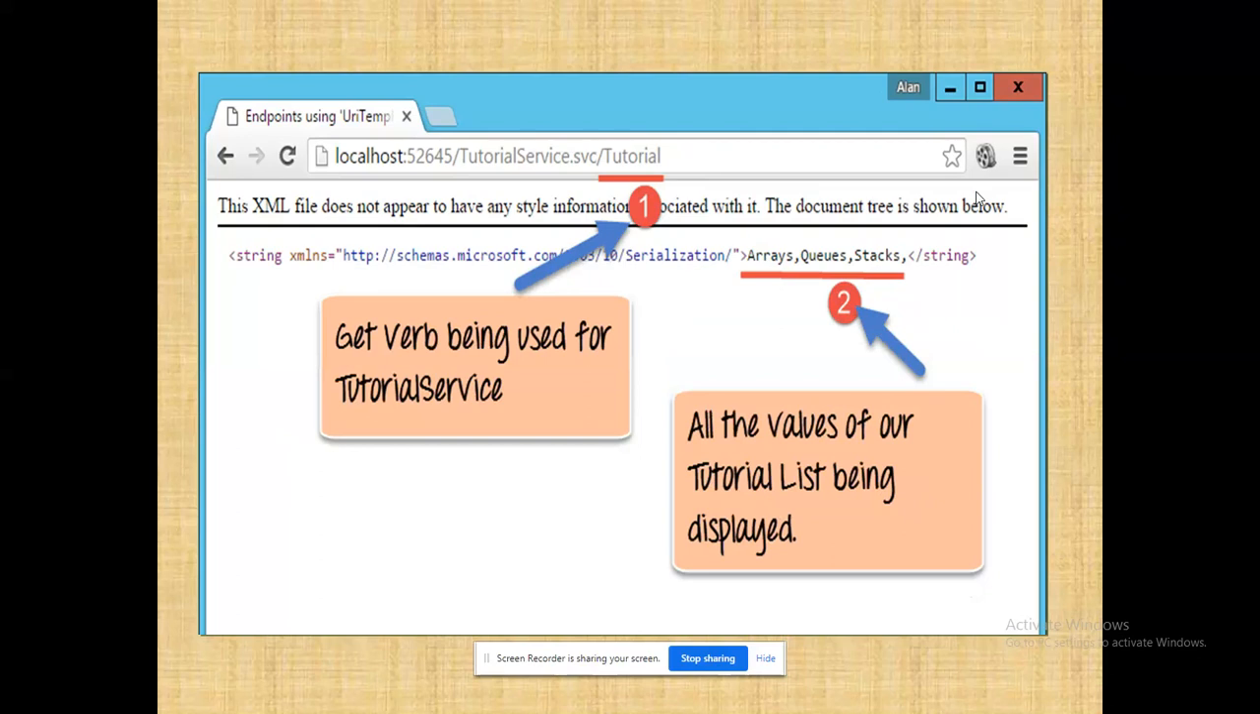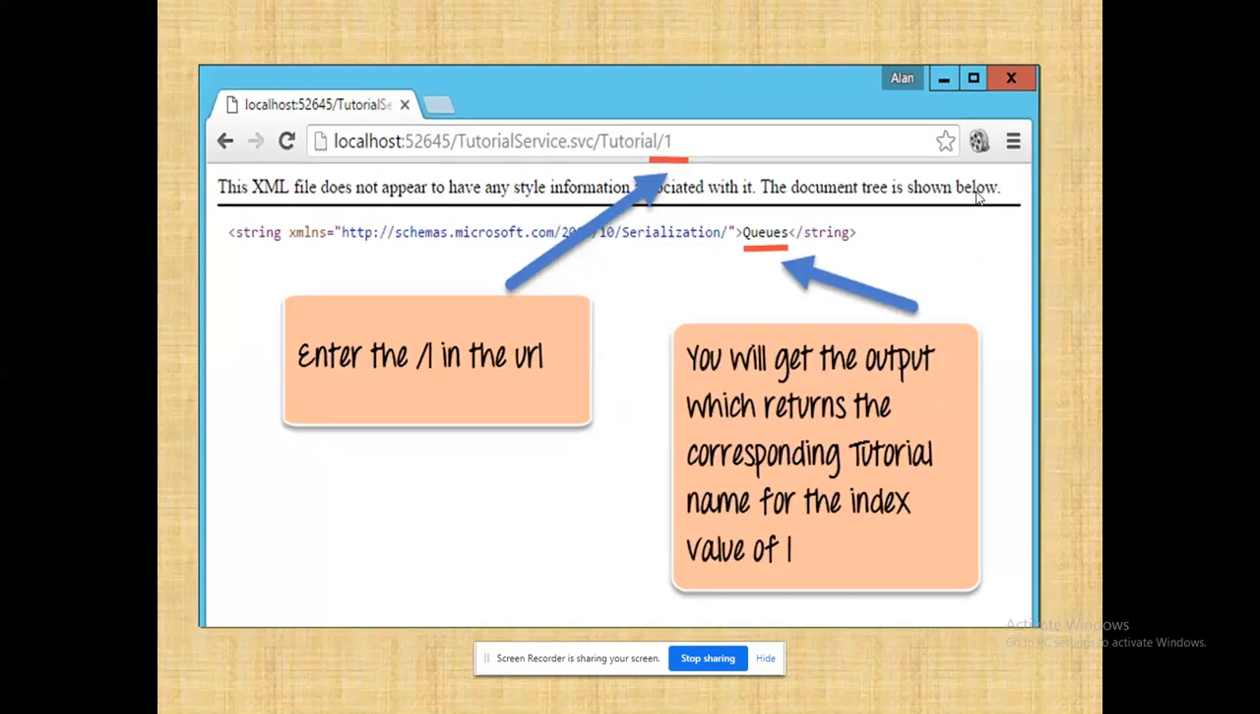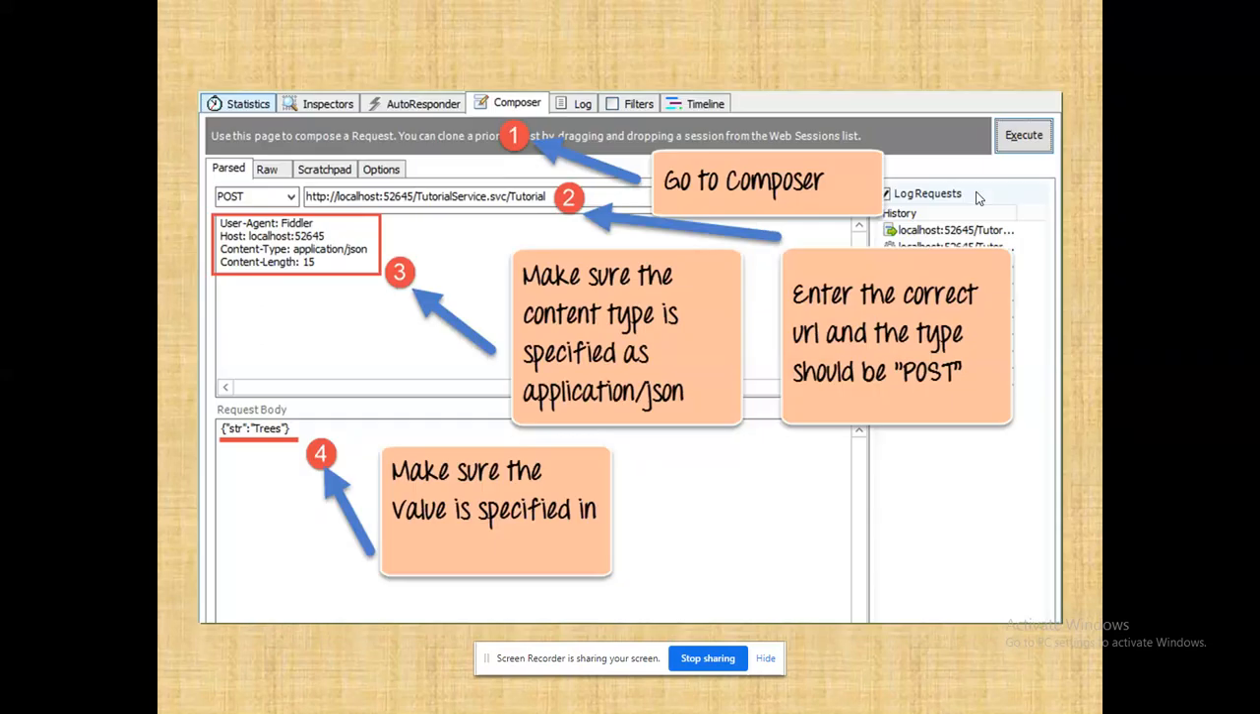See how I am accessing. I am accessing through a URL. The URL is localhost colon 52645 / tutorialservice.svc. That is the name of the web service. Tutorial is the method, and through that I am accessing. Through the URL I am getting an XML program as the output. See the difference between SOAP request and SOAP response. Here the request is a URL and the response is an XML program. This is the output for the first one, where we have seen all the elements in the list. Here I have retrieved only one element from the list by giving /1.